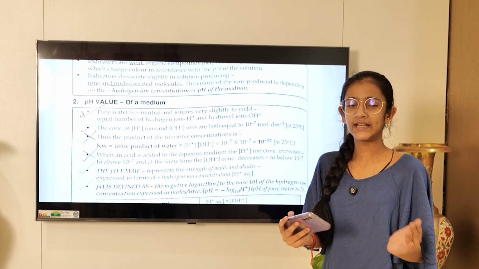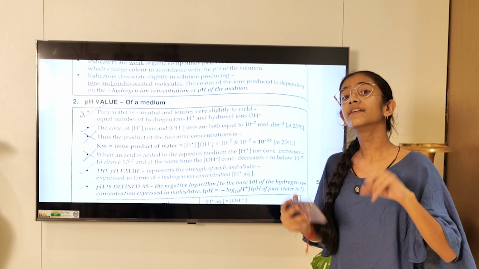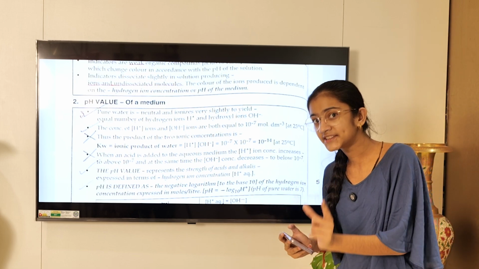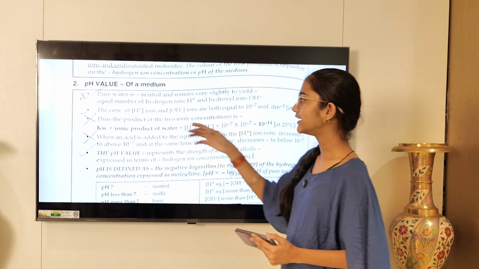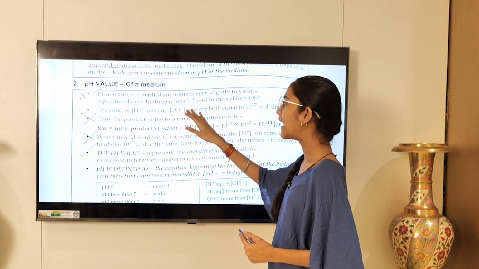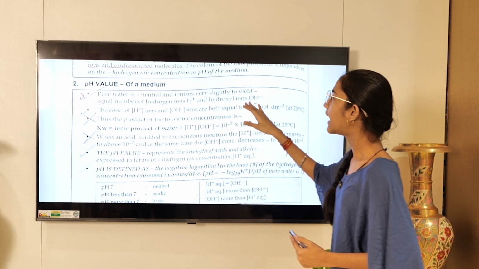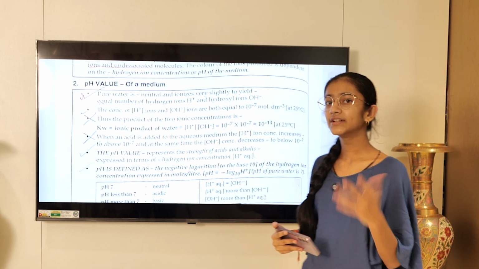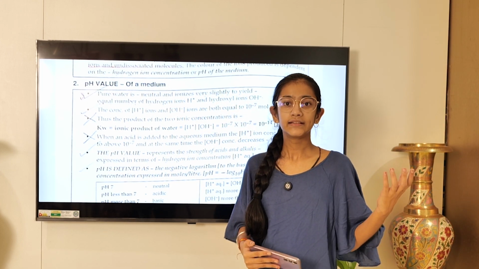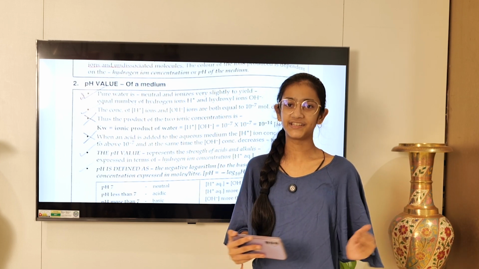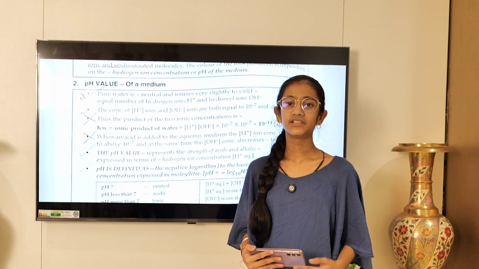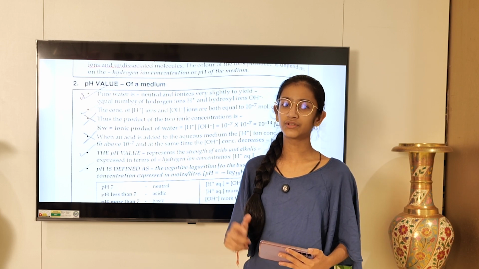It does not ionize very much, very slightly, to yield what? To give equal number of hydrogen ions and hydroxyl ions. So in a solution, if you see the number of hydrogen ions and the hydroxyl ions as equal, then that solution can be considered as neutral.